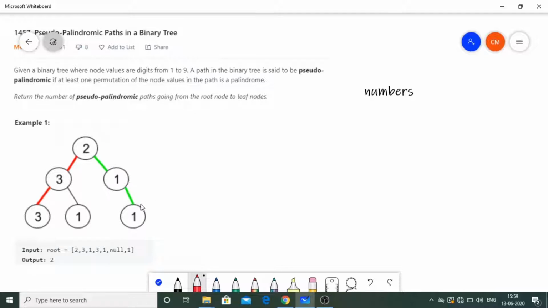Okay, so we have three paths over here, and out of these three only two are pseudo palindromic paths. Why? 2 3 3 can also be written as 3 2 3, and 2 1 1 can be written in the form 1 2 1.